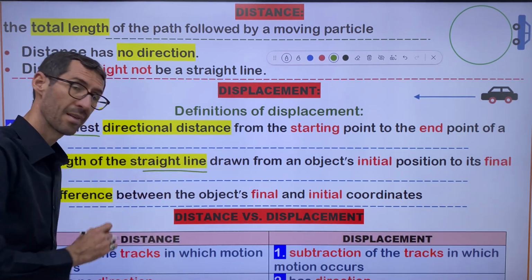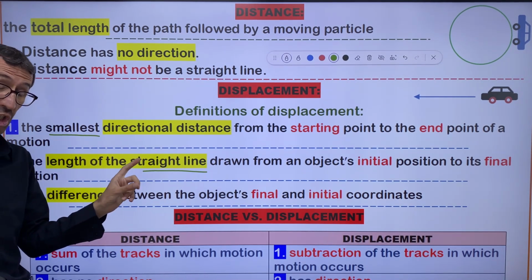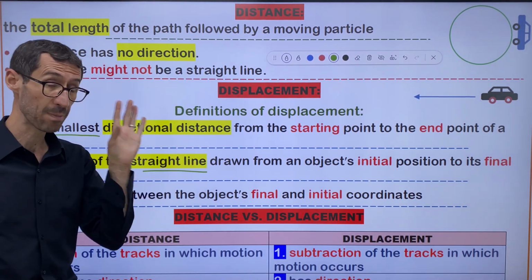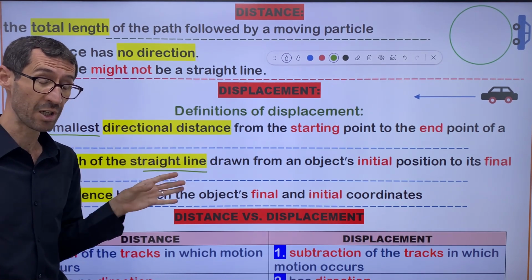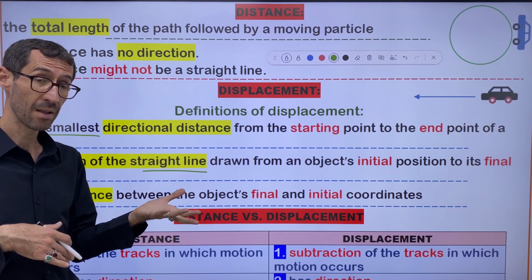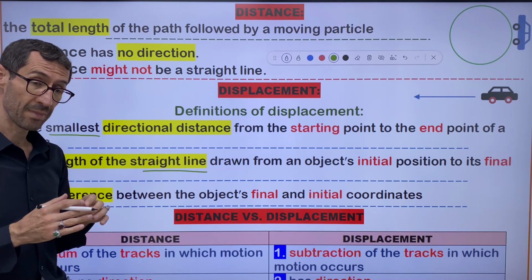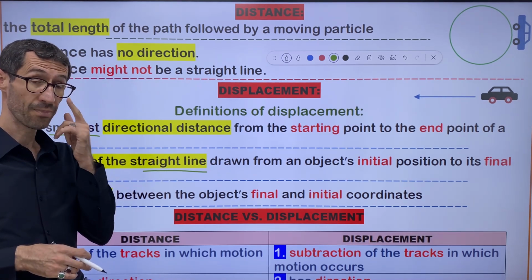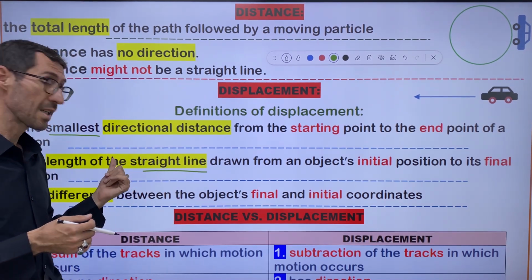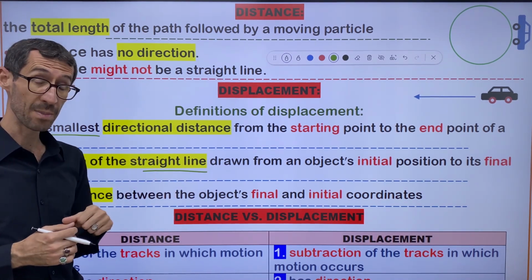It's more accurate than the previous definition, because it mentions that a straight path is dedicated to displacement. Whenever you measure a curved path, it doesn't consider displacement.